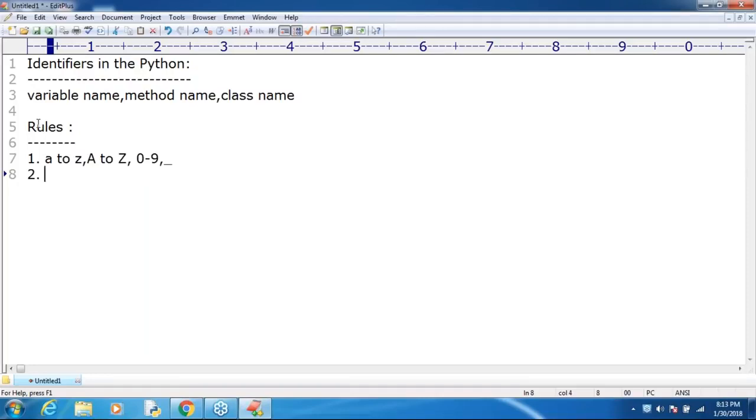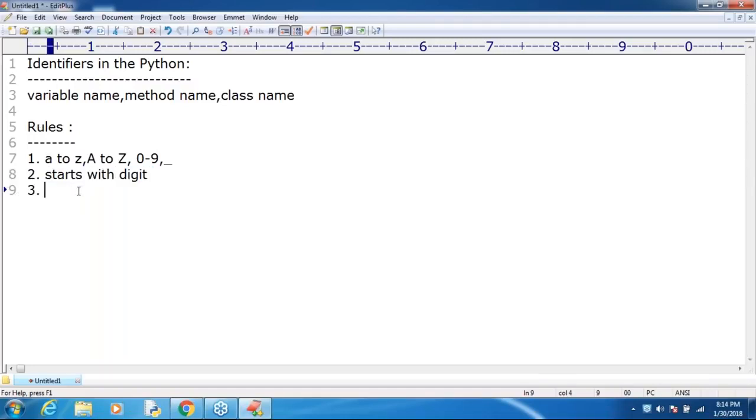Next, identifiers should not start with a digit. By mistake, if an identifier starts with a digit, then we will get an error. Of course, this rule is applicable to almost all programming languages, not only Python.